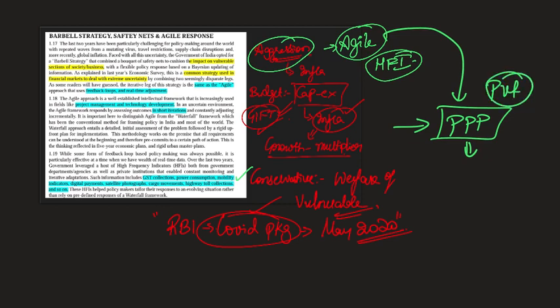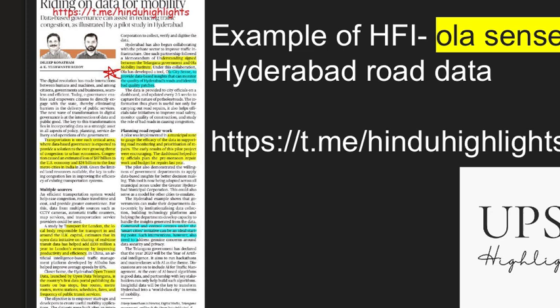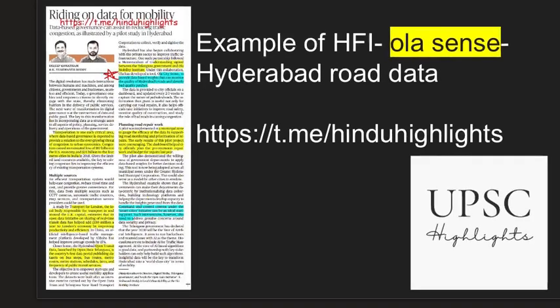What is that article? Let me show you. This article is written by a representative of Ola. They came up with a product called Ola Sense. Now, in the context of the economic survey, we can use that as a high frequency indicator.